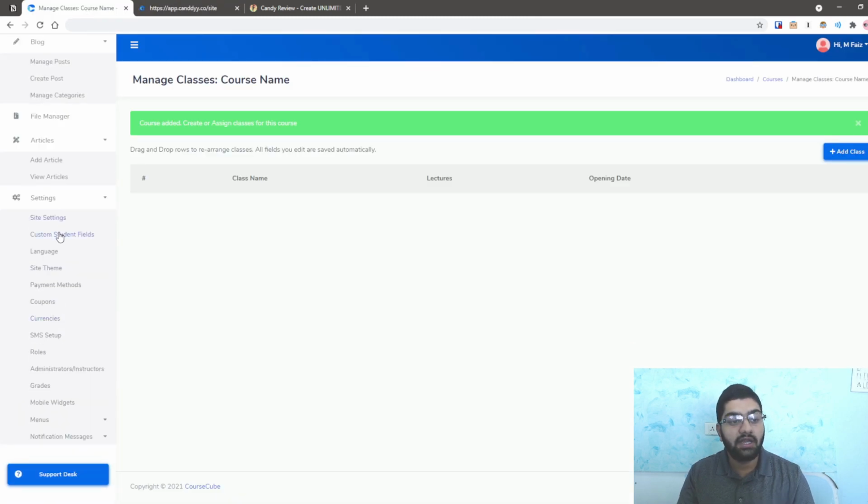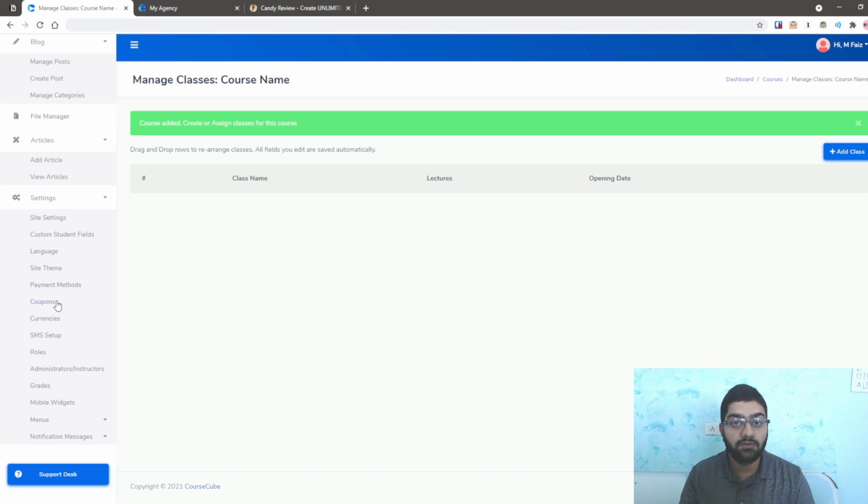And you can add custom student fields. For example, they already have first name, last name, and mobile number, and one more, I believe. You can add things like country and city and all of that if you need to, and the student's language as well. Insert the language of the site here, the theme of the site. Basically, you have 3 themes to choose from, and you can add your payment methods here to ensure you're getting paid. All of the payment methods have been provided to you. Basically, you'll have to add your details into them.